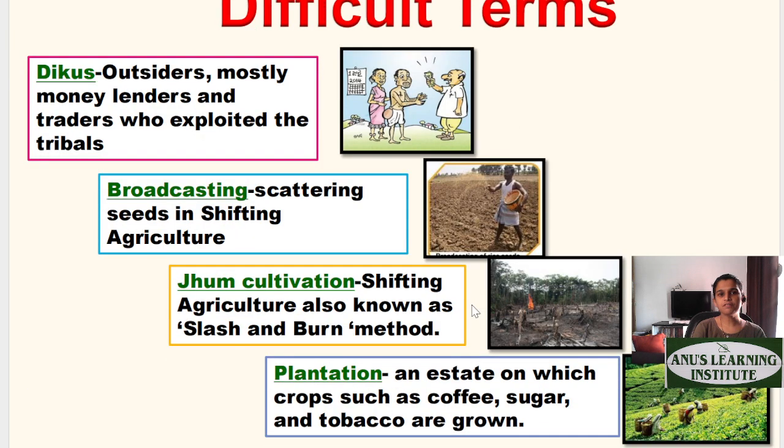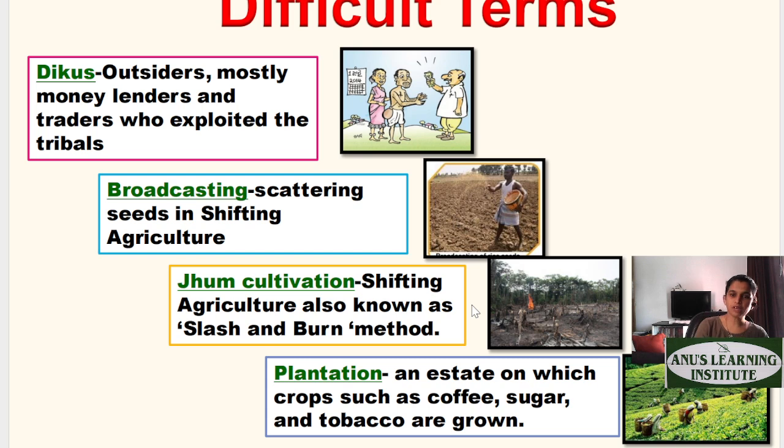Next we have Dikus. This term has come very often in the chapter. Dikus means someone coming from the outside. So, for example, we stay in Pune, right? Somebody coming from Delhi, or somebody coming from outside Maharashtra will be a Diku for us. A Diku is mostly an outsider, a foreigner.